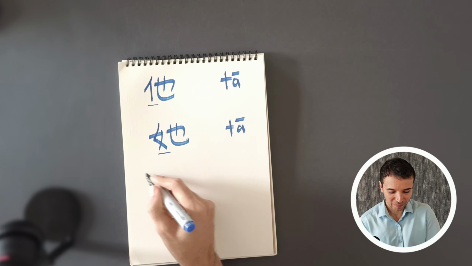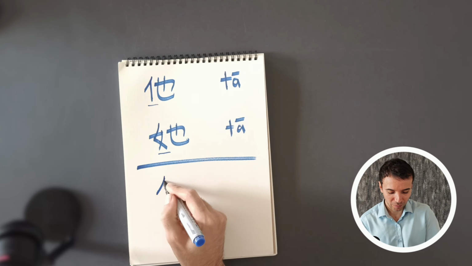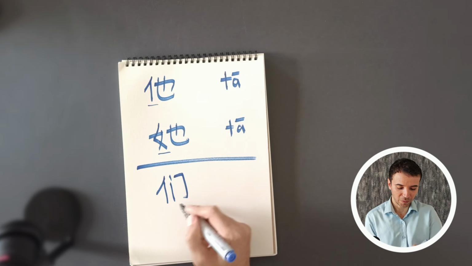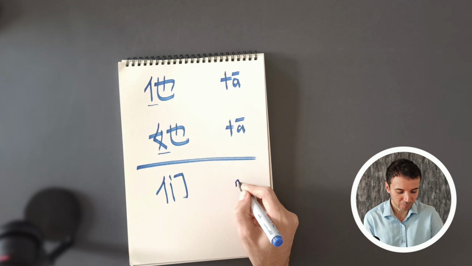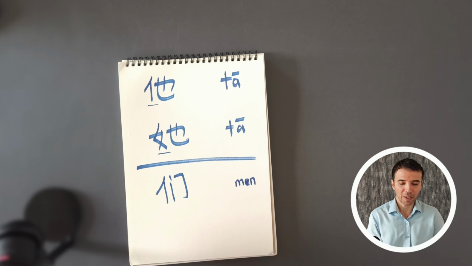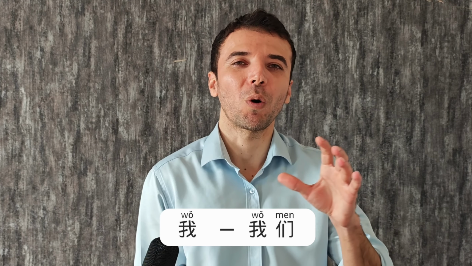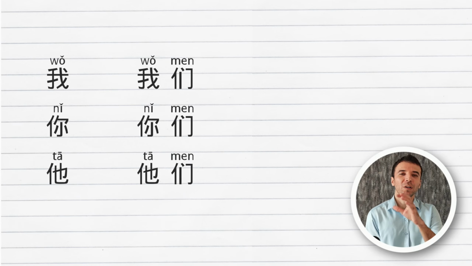Alright, let's write it here. All of it is one motion. This one is men. It's neutral, doesn't have a tone. Men. Now we can use this one to turn 我 into 我们, I into we. It will just make the pronoun plural. 我们, 你们, you as a plural, 他们, he or she, and they. So it simply makes the pronoun into a plural form.